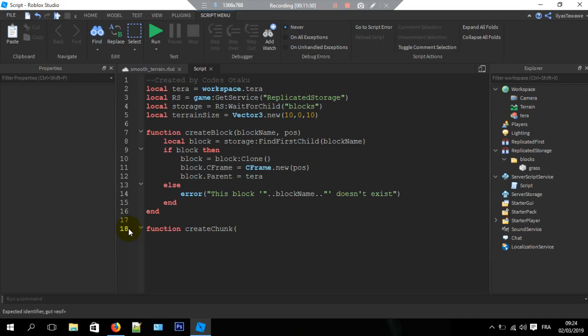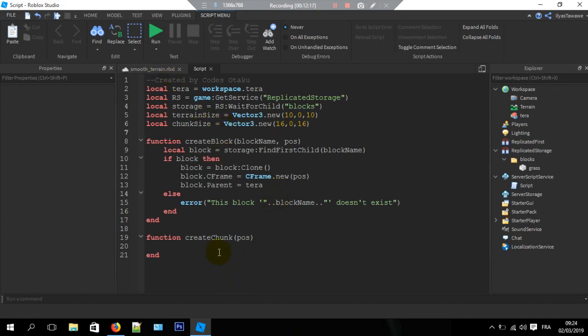So create chunk, position, so the chunk position, and well, local chunk size equal to vector tree.new 16, 0, 16, as in Minecraft, if you do notice. So anyway, create chunk in this right position. Cool.